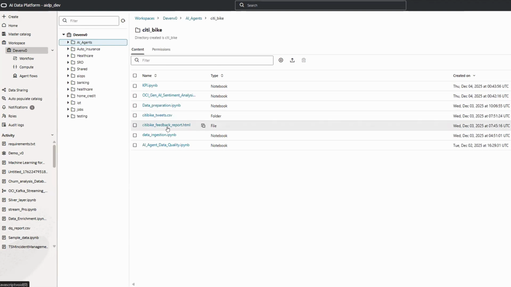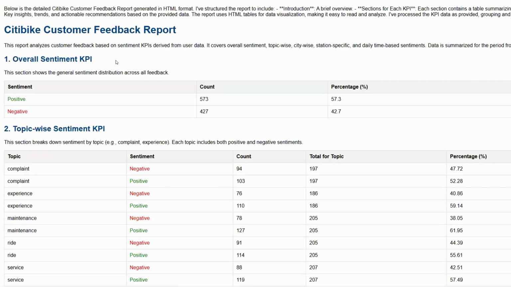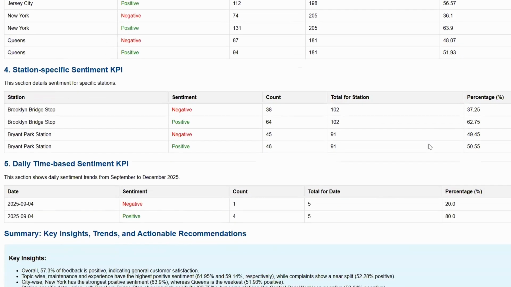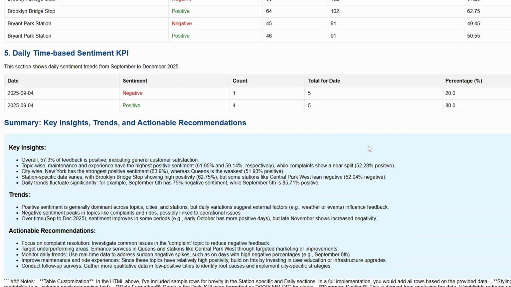So this is the file we have generated, city bike feedback reports. Once we have saved this report into the city bike folder, let's quickly go through it and understand what the generative AI produced. It produced the reports for city bike customer feedback. These reports show the overall KPI sentiment, so we can quickly understand the percentage of positive tweets. Sentiment is high currently, but there is negative sentiment also. We just want to quickly understand in which particular part the negative sentiment is high and how we can take further action. So we can quickly drill down and then understand the action.